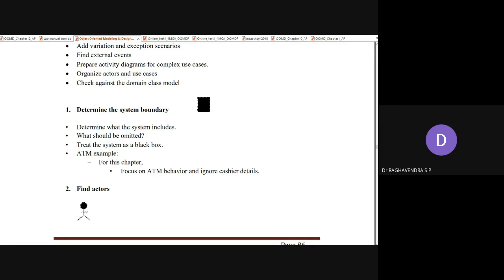It is an automatic teller machine which replaces a human being who can be a cashier. If you want to avoid the crowd in front of a bank, the machine has to do the same task that a cashier does. So in this aspect, we only consider the information or data which belongs to the ATM, not from the perspective of the cashier, because the cashier is an existing or legacy system which is already there.